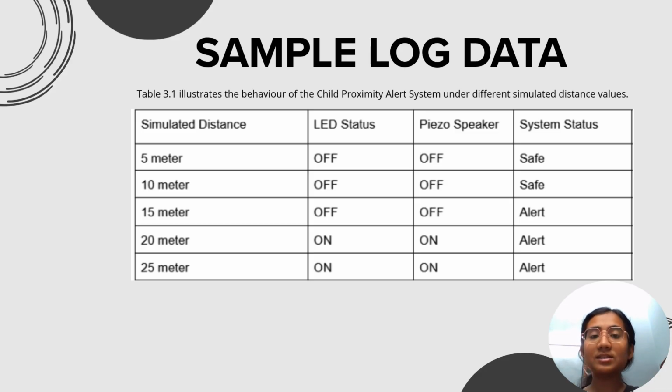However, once the simulated distance goes beyond this limit, reaching 20 and 25 meters, the parent control unit fully triggers the alarm system. As a result, both the visual LED and the audio piezo speaker switch on to provide immediate notification. This data clearly confirms that our system has successfully captured and distinguished parameter changes in real time.